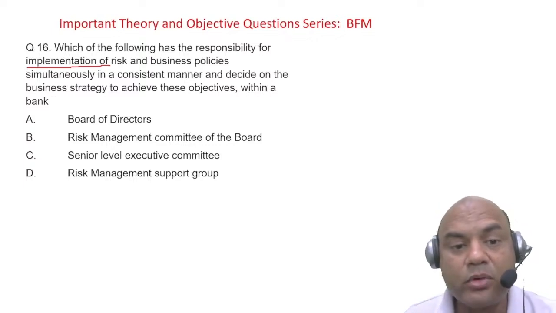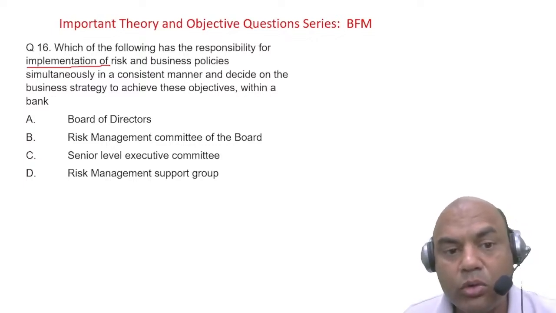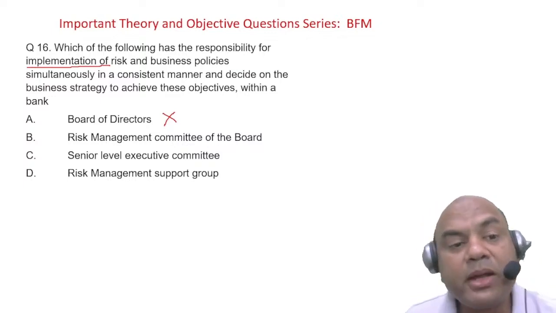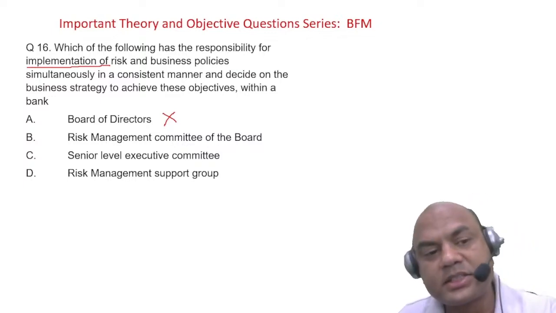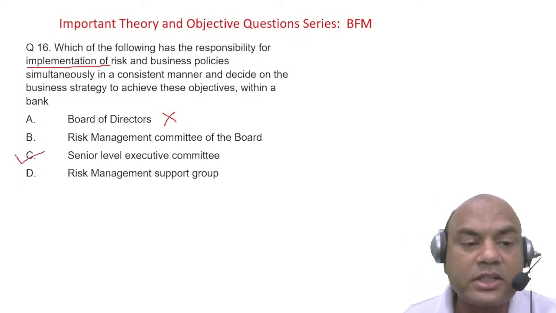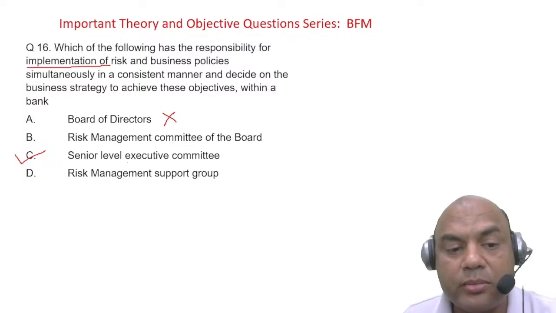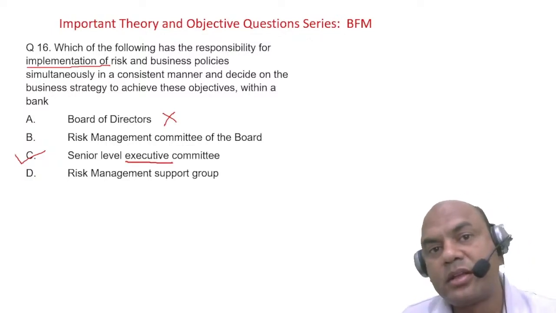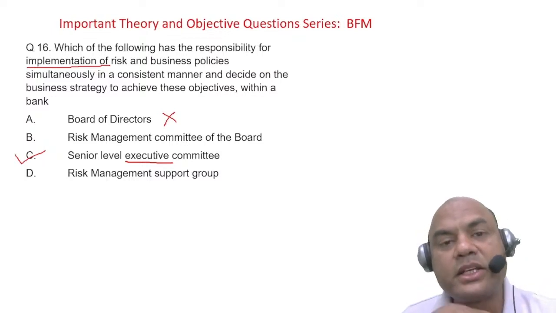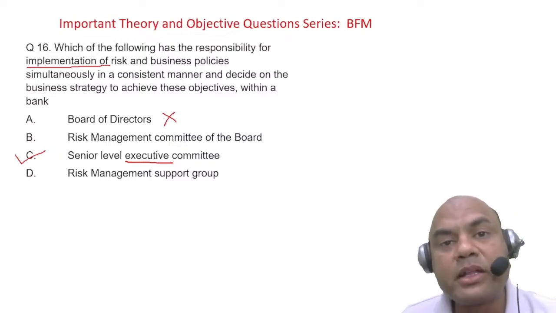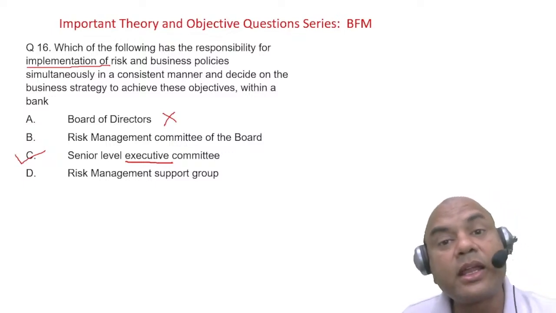Everyone is typing Board of Directors. No, Board of Directors is not the answer. Why? See the sequence. Implementation is the job of the Senior Level Executive Committee. What is the meaning of executive? Executive is there for implementation. Manager, senior manager, vice president, all these persons are for implementation. Board of directors will never implement the things. They will see to it that they are implemented.